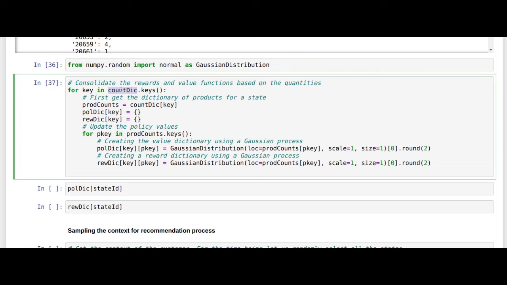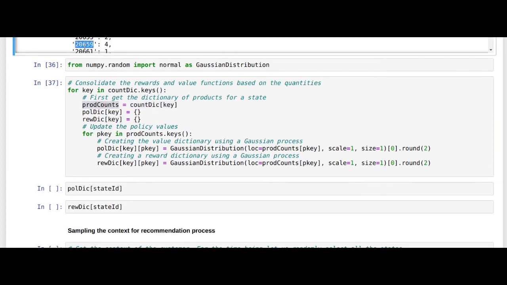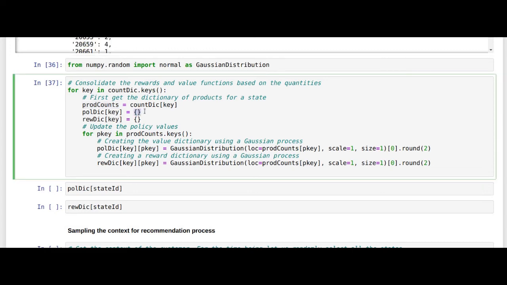You take the inner dictionary, which is your product counts, because the count dictionary and the state ID will give you an inner dictionary which has the product code as the key and the quantities as the values. And we'll initialize two more dictionaries, the policy dictionary and the reward dictionary. Policy is your value dictionary.